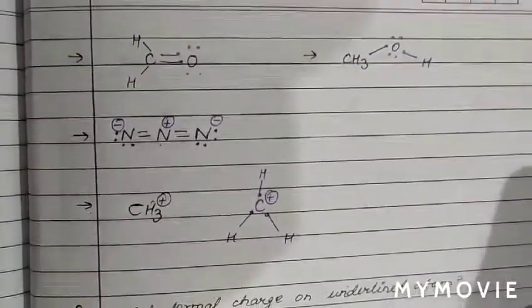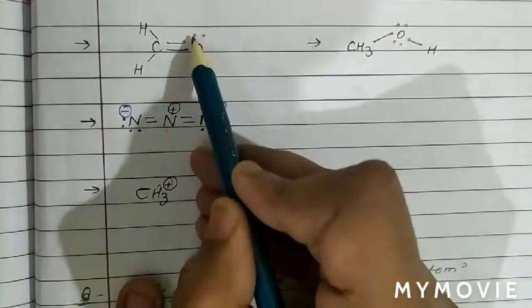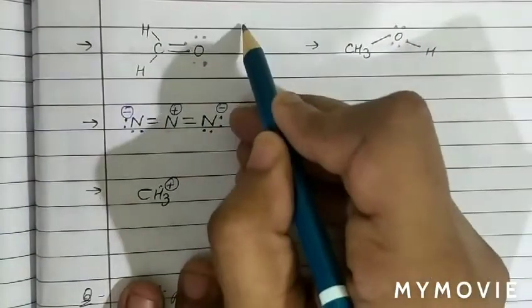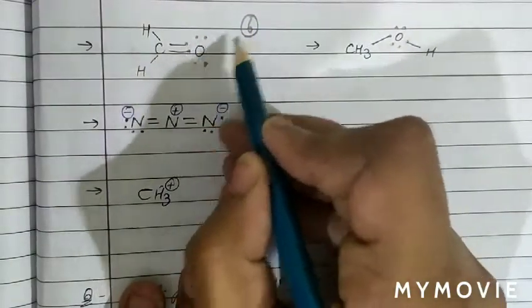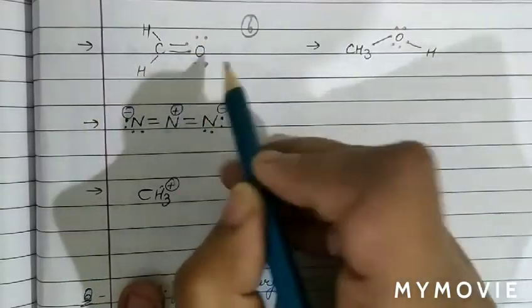As we can see here, basically we can see how many electrons are there? 1 2 3 4 and 5 6. And in valence shell of oxygen how many electrons are there? 6. And here also it is 6. Therefore number of valence electrons are same. Therefore there is no charge in aldehyde.